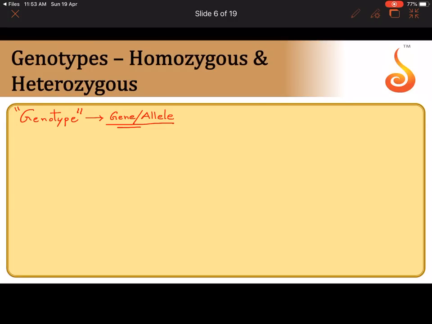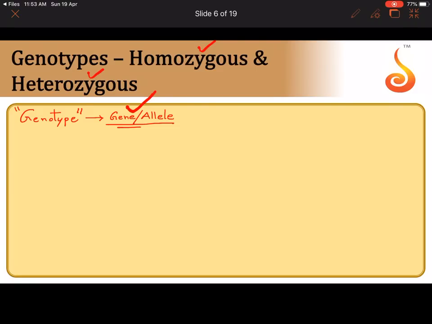What is that called? That is called phenotype. Something which you can visibly say, something which the plant expresses visibly, something which is observable is phenotype. But here I am talking about genotype. It is something to do with the gene or the allele that a particular organism possesses in its genetic material. Now we had learnt about two different types of allelic combinations. One is called homozygous and one is called heterozygous. Do you remember what is homozygous?